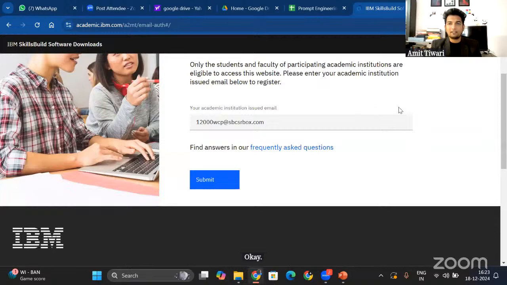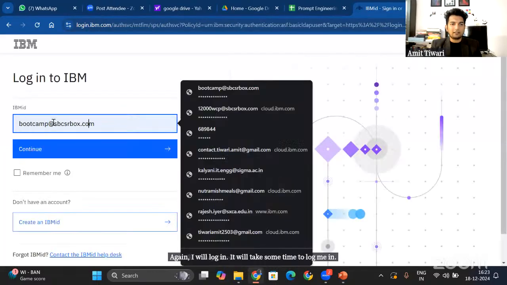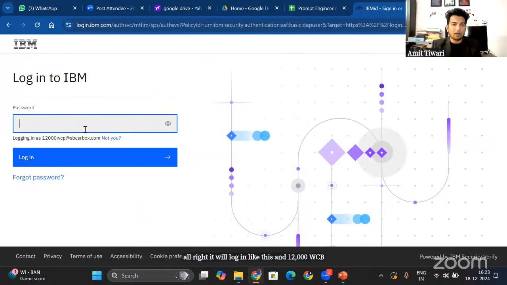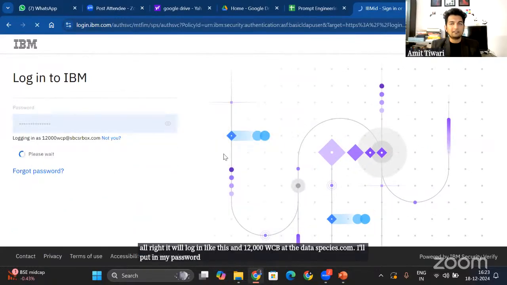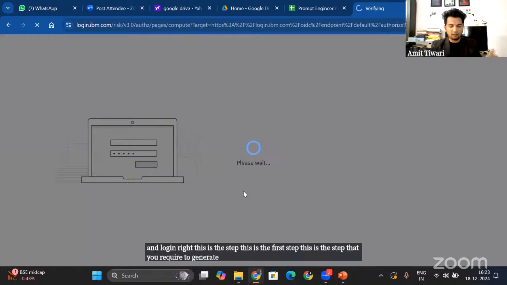I think that my screen is visible now. So again, I will log in. It will take some time to log me in. All right, it will log in like this, with my WCP@sbcsrbox.com ID. I'll put in my password and log in, right? This is the first step. This is the step that you require to generate your cloud coupon code, right?